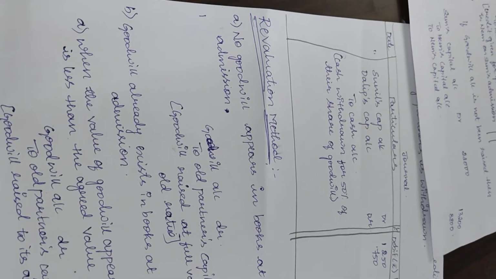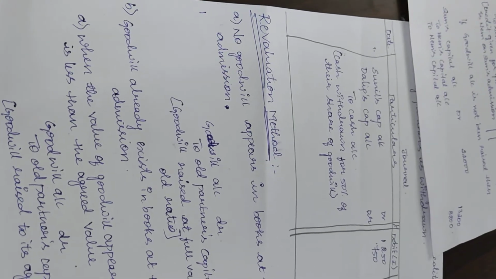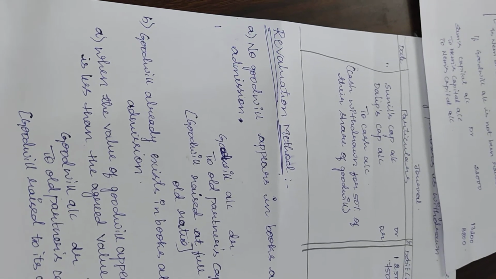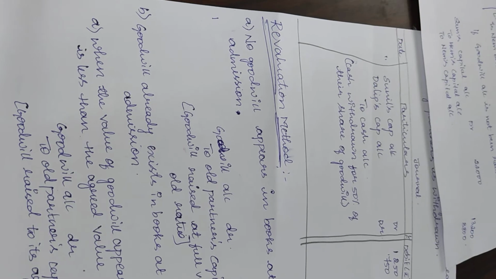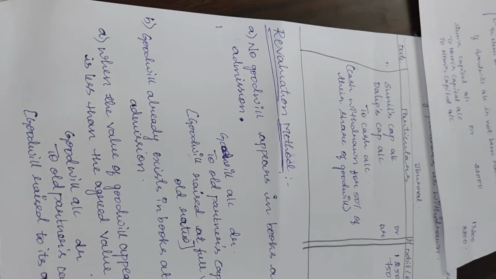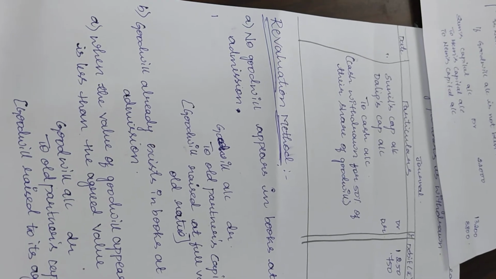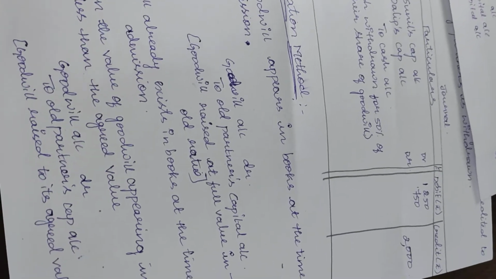So the new partner doesn't bring the goodwill in cash. In such a situation, the goodwill account is raised in the books of accounts by crediting the old partners in the old profit sharing ratio itself. When the goodwill account is to be raised in the books of accounts, there are two possibilities.